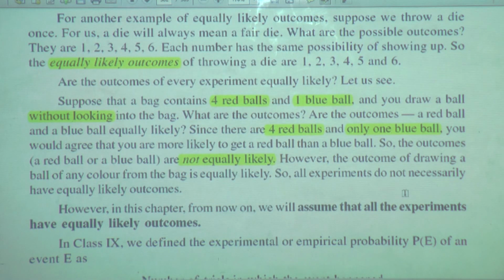So all experiments do not necessarily have equally likely outcomes. However, in this chapter from now, we will assume that all the experiments have equally likely outcomes. In this chapter, it has been considered in this way.